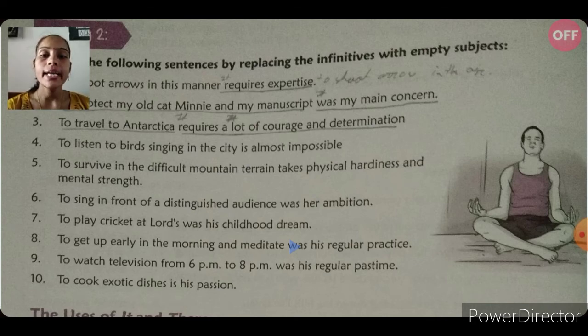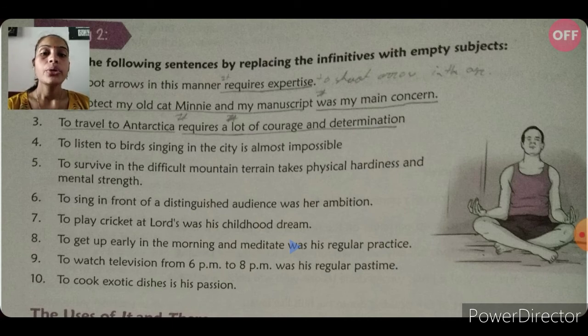To play cricket at Lord's was his childhood dream. In the seventh, we can make this sentence: it was his childhood dream to play cricket at Lord's. To get up early in the morning and meditate was his regular practice. It was his regular practice to get up early in the morning and meditate.